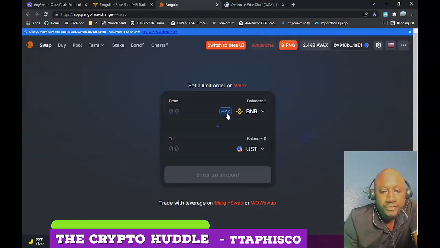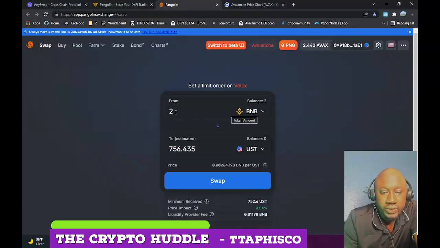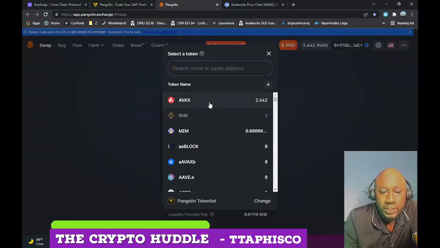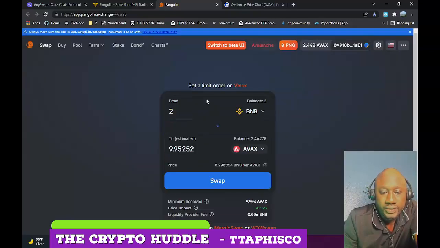After waiting about 5 minutes or so, my BNB has arrived in the Avalanche blockchain. That's 2 BNB, which is $756. So I'm gonna change it to Avax. As you can see, this is the BNB in the Avax blockchain, which is different from the BNB in Binance, but it has arrived.